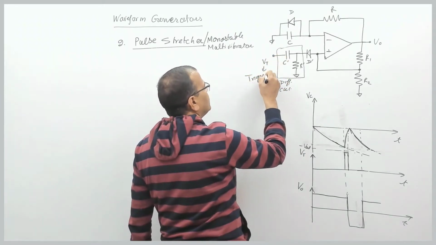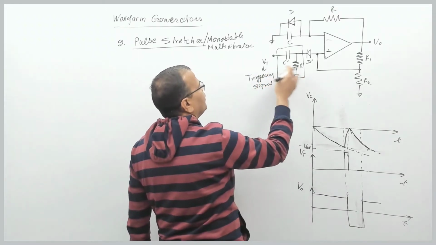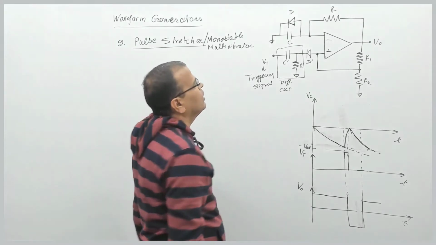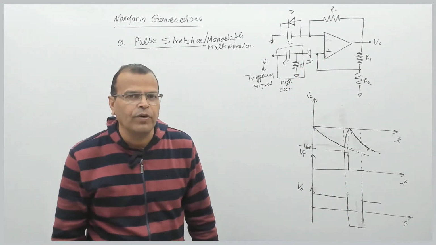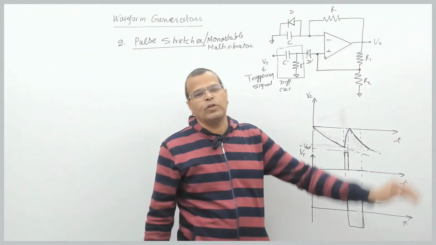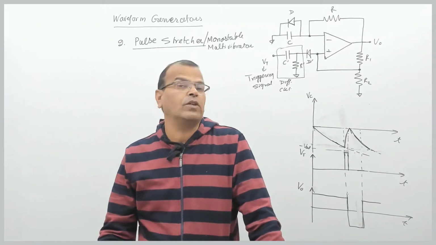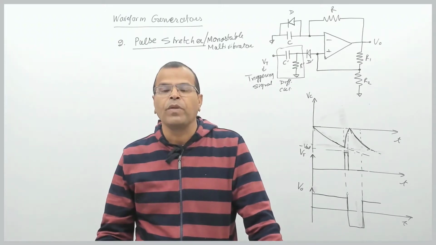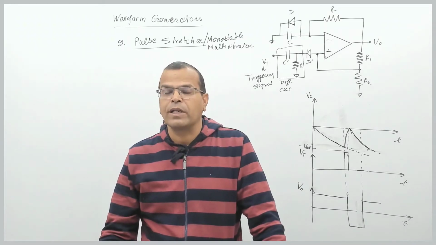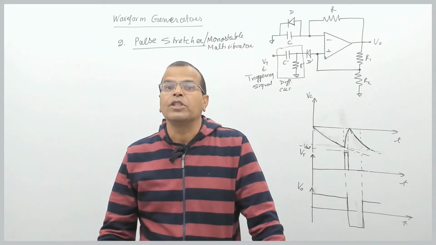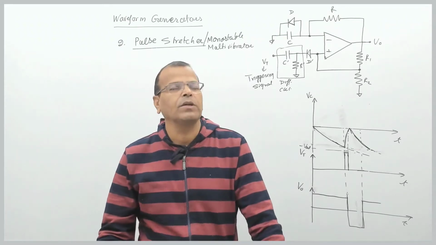The input to this is the triggering signal, which is given at the input of the differentiator circuit, which is connected at the non-inverting terminal of the op-amp. Since it has both positive as well as negative feedback, the output of the op-amp is either plus Vsat or minus Vsat, only two values. Positive feedback basically increases the overall gain of the circuit, because of which we have a saturated output at either plus Vsat or minus Vsat.